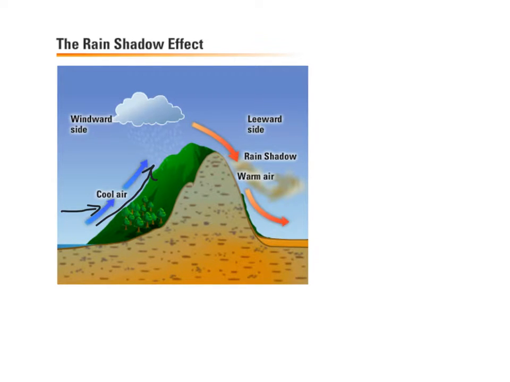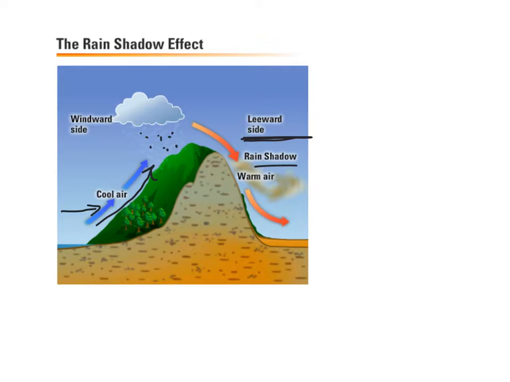We have the cooling, we have the condensation, we have a little precipitation, and then when it gets to the other side of the mountains, the leeward side, then we're in the rain shadow. So what we're going to end up with is warm air coming. As the air expands, it's going to get a little bit warmer like that. We're going to be dry air, so it's going to be a desert. And that's kind of what we see here living in the valley, is we have this rain shadow effect going on.